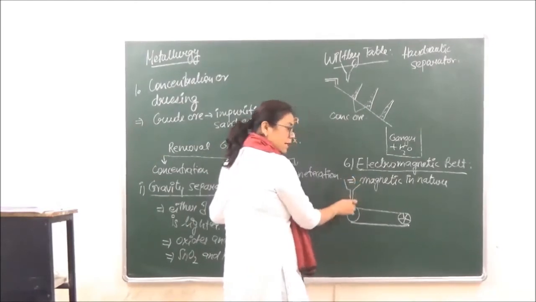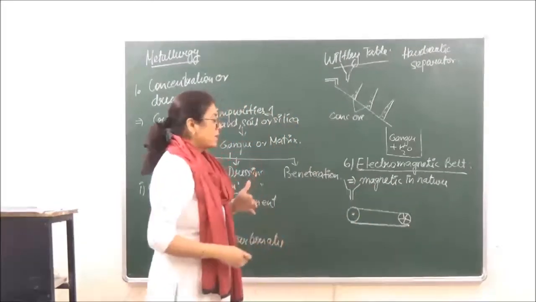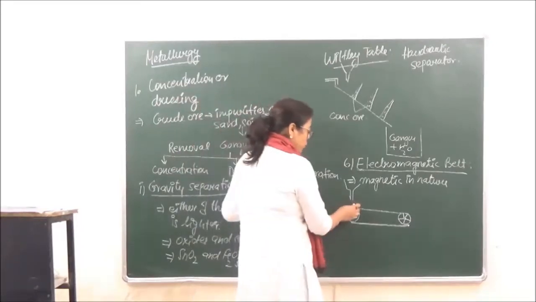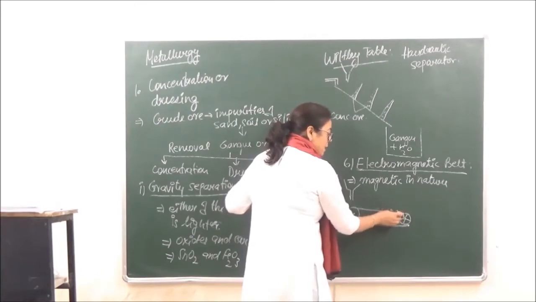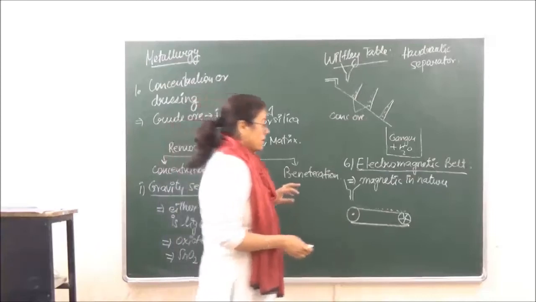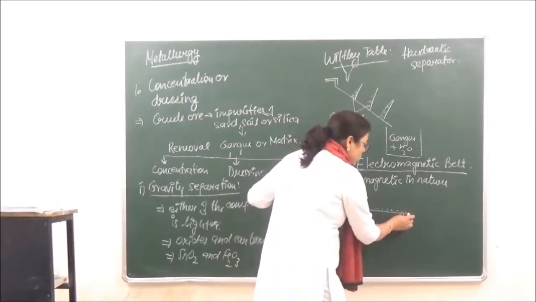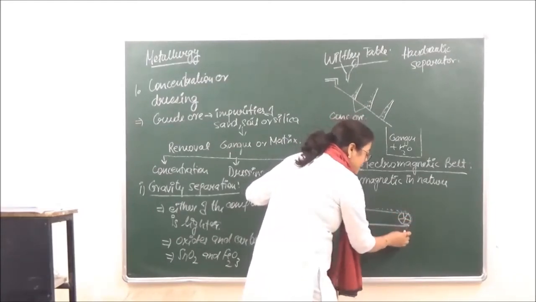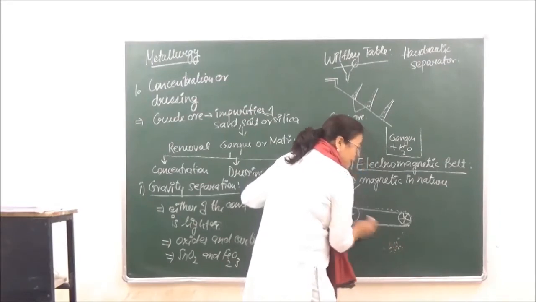Okay, now we put the ore from this side, right, and electrically we move this belt. When we move this belt, the ore is going to move on the belt, right? Now if the ore is magnetic in nature, it will be attracted by this magnet, and as a result it will keep going with the belt and start forming a heap of ore on this side, right?